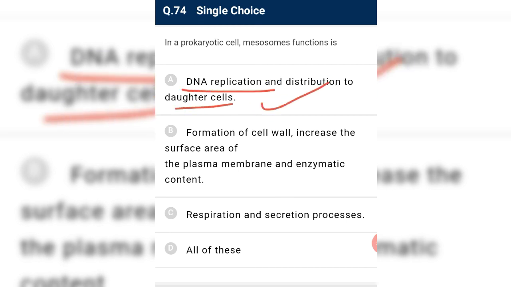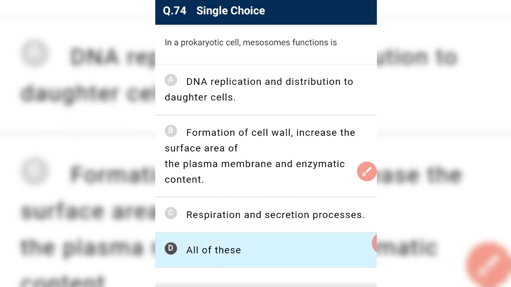In prokaryotic cell, mesosome function as DNA replication and distribution to daughter cell. Yes. And formation of cell wall, increase the cell surface area of the plasma and enzymatic content. Yes. It is the function of mesosome. Respiration and secretion process. Yes, these all are the function of mesosome.